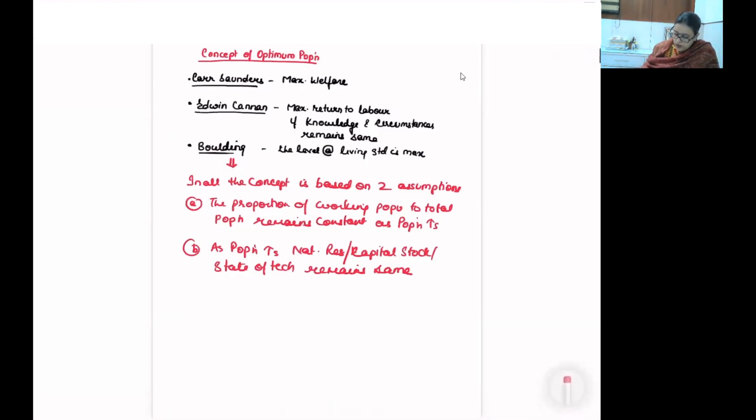So maximum welfare of Carl Saunders, maximum return to the labor of Cannan, and Boulding, which says maximum levels of living standard. We all can understand that all these expressions are quite relative terms. I cannot identify them as absolute terms.